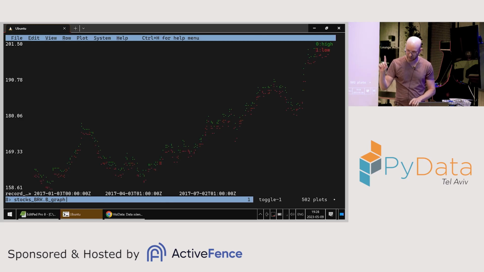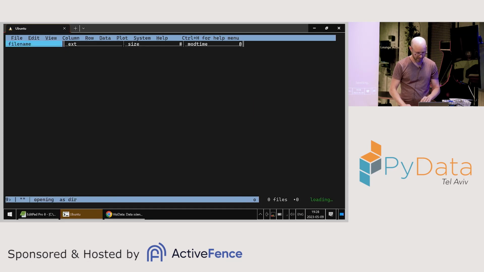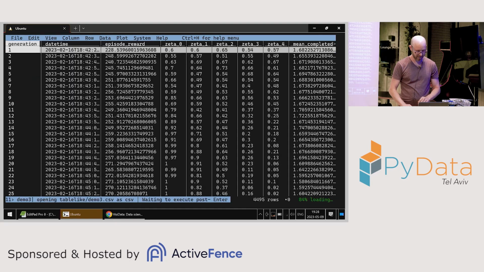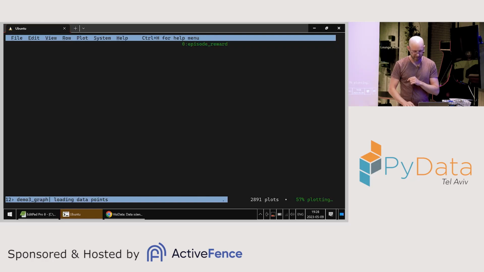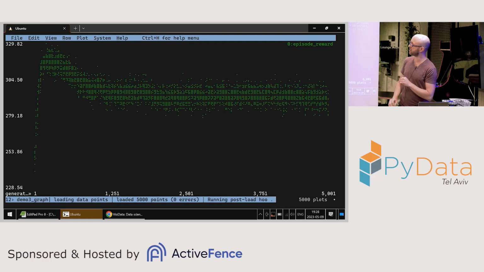I want to dive into plots a bit. I've shown you my experiment data from before. This is the file I've shown you in the beginning, and I was talking about the episode reward, and now I can very easily plot that and see how my agents learn over time. All right, so this gives me a very good idea of the behaviors of my agents.